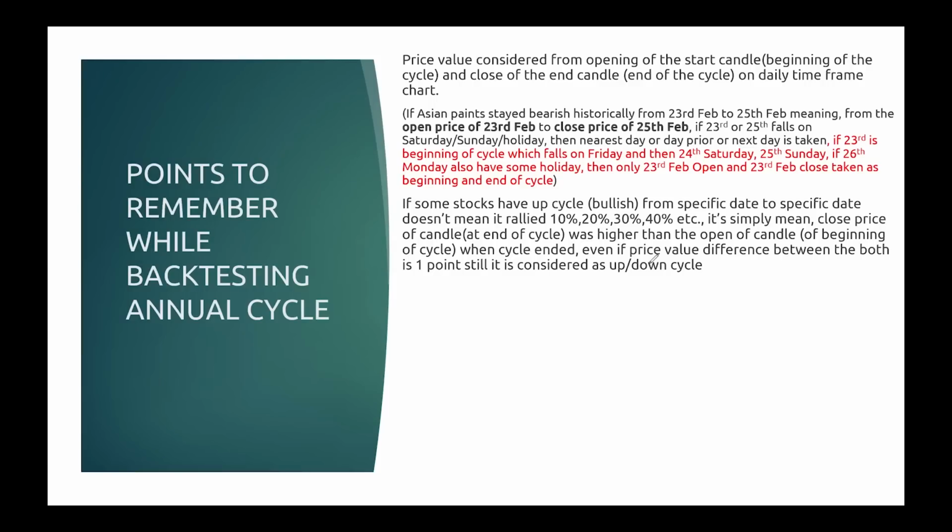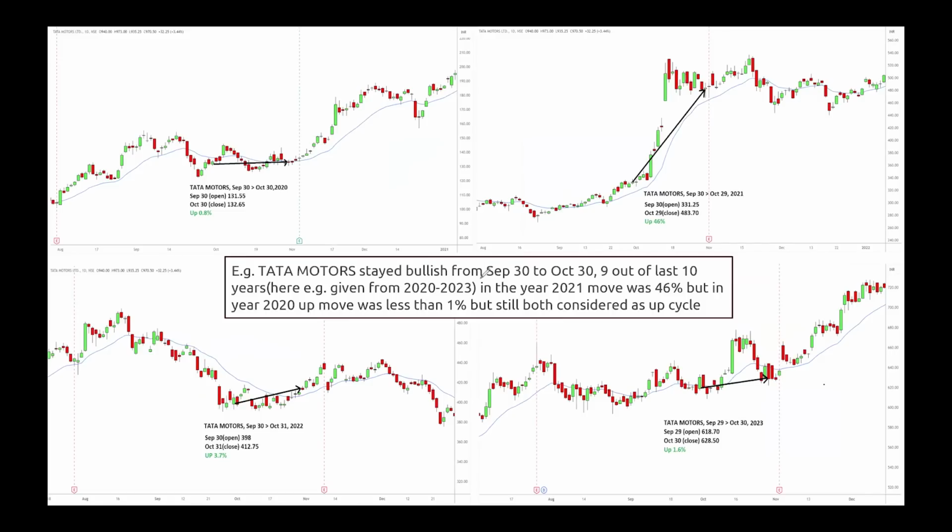Next is, if some stock has an up cycle from a specific date to a specific date, it doesn't mean that it rallied 10%, 20%, 30%, 40%. It simply means the close price of the candle was higher than the open of the candle. Even if the price difference is just 1 point, it is still considered an up cycle or down cycle. Tata Motors, when I backtested, stayed bullish from September 30th to October 30th for 1 month, 9 out of 10 times.